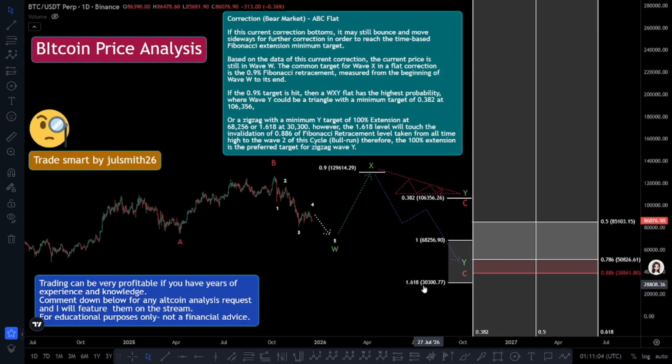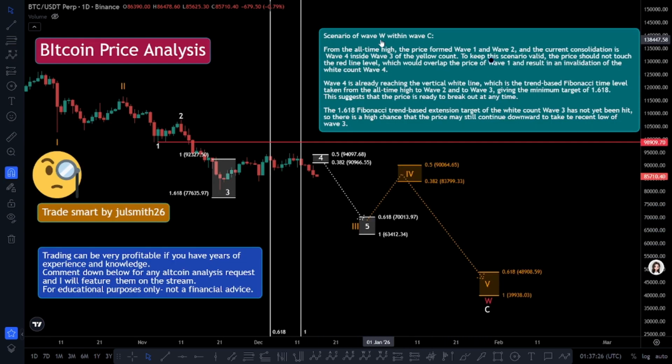However, the 1.618 level will touch the invalidation of 0.886 of Fibonacci retracement level taken from all-time high to the wave 2 of this cycle bull run. Therefore, the 100% extension is the preferred target for zigzag wave Y.